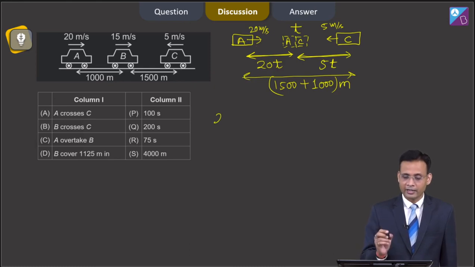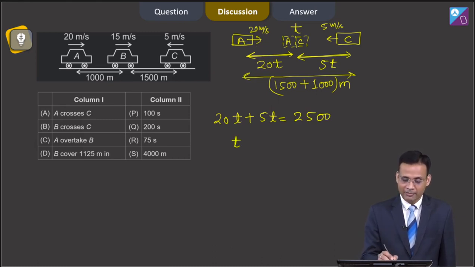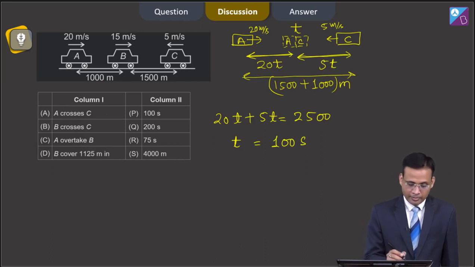So, 20t plus 5t is equal to 2500. From this equation you can calculate the time when car A and C both will meet. So, our time t will become 100 seconds. That means our option A matches with P.